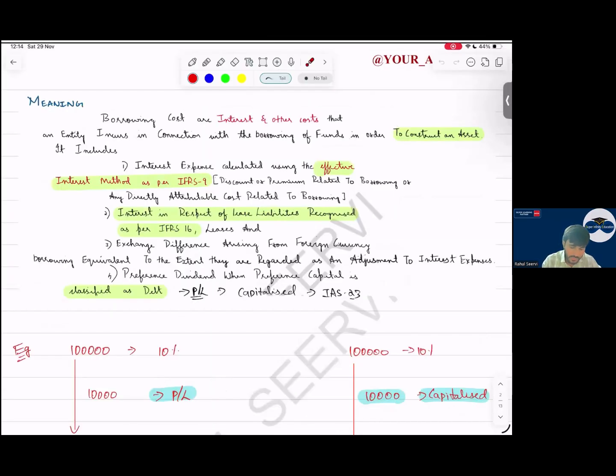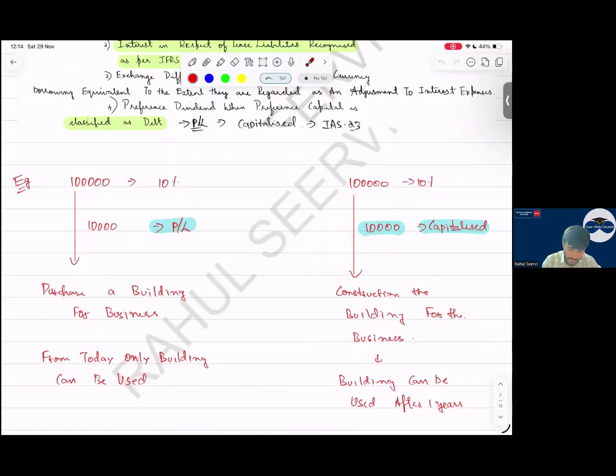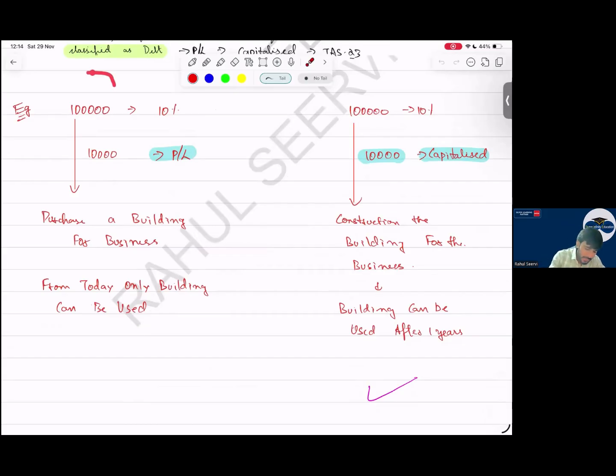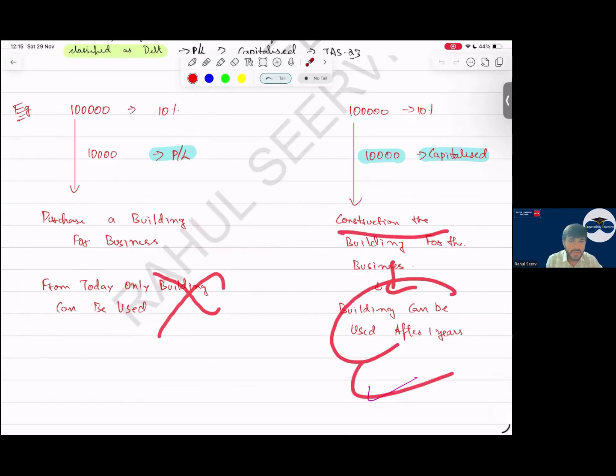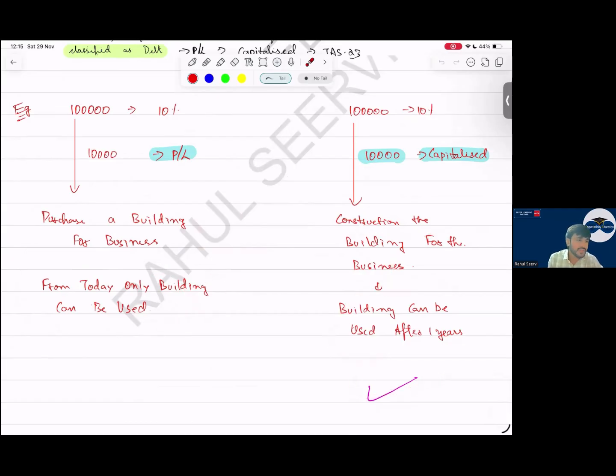So what does borrowing cost mean? We have discussed all these points. If a loan is taken and we purchase a building for business purposes and can use it from tomorrow, will we capitalize here? No. Here I construct the building and the construction takes 1 year. We capitalize here. That means the asset should take a substantial period of time to be completed.